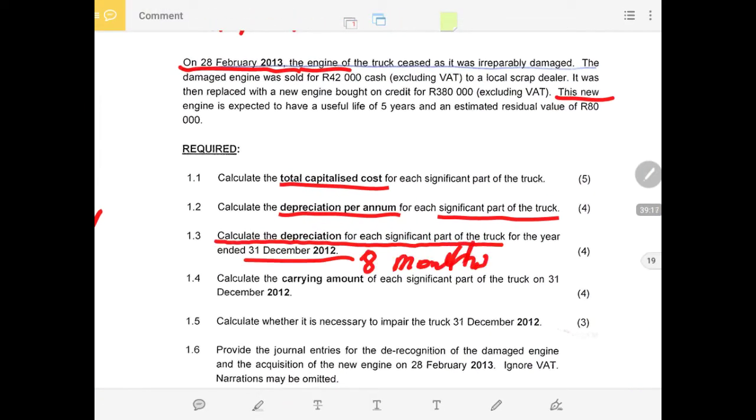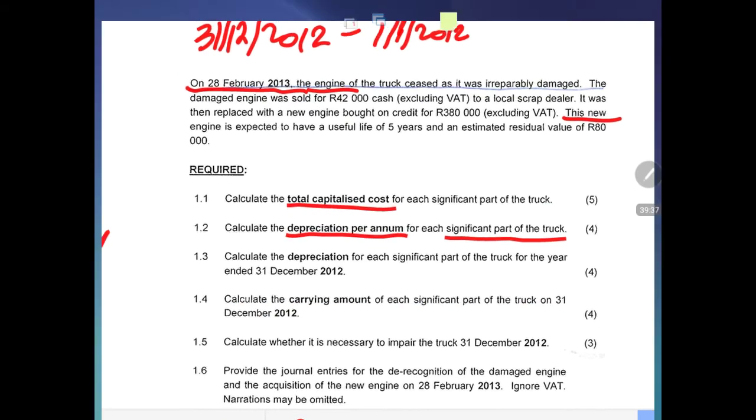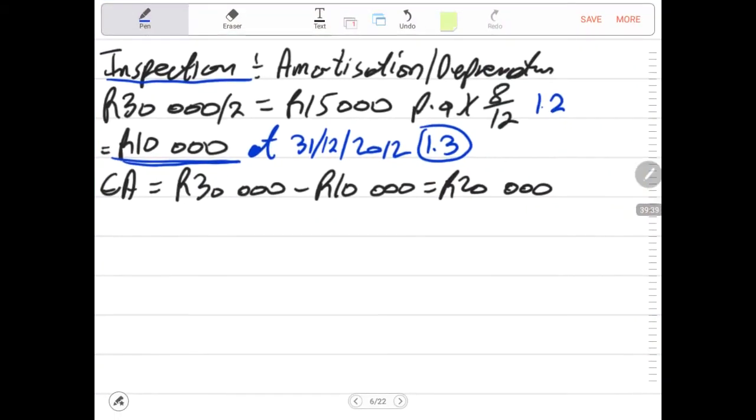Now we come to the next requirement, which is to calculate the carrying amount of each of the significant parts of the truck end of December. We are calculating now what the carrying amount is for each of the parts. We have done that one again. Carrying amount, which is 1.4. There is the carrying amount.